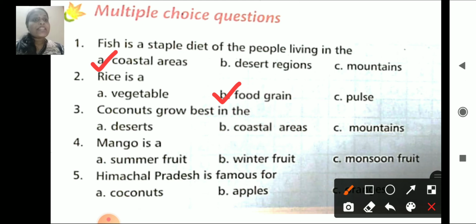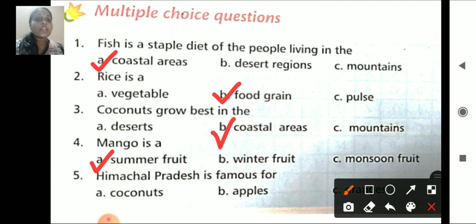Coconuts grow best in the coastal areas, like in our country, Tamil Nadu and Kerala, coconuts grow well. Mango is a summer fruit.